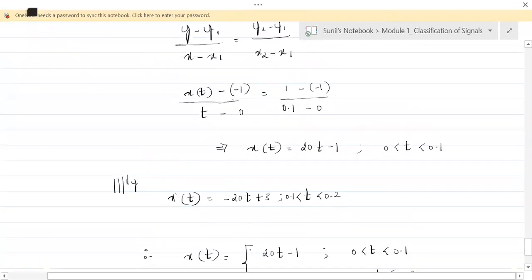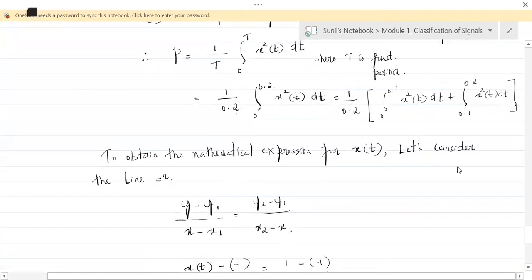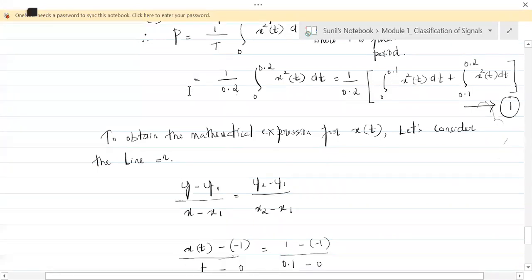Is this okay with you? So now here we need to substitute that. Okay, so let's call this equation number 1. Everybody call this equation number 1. Okay, substituting in equation number 1, we can obtain the power.